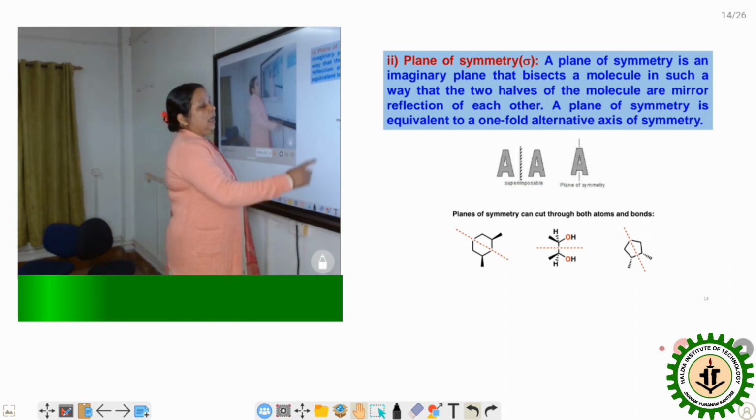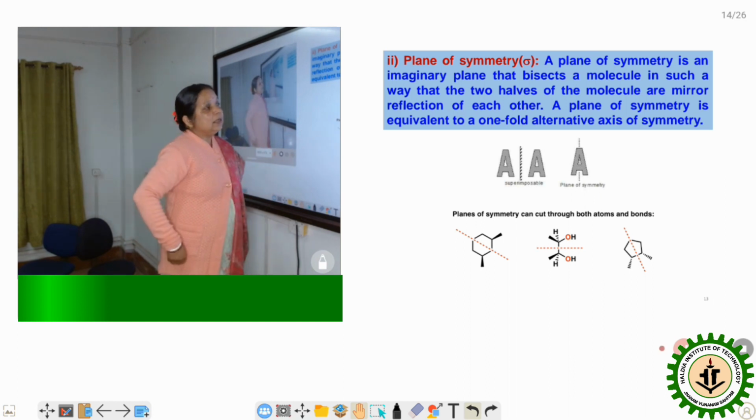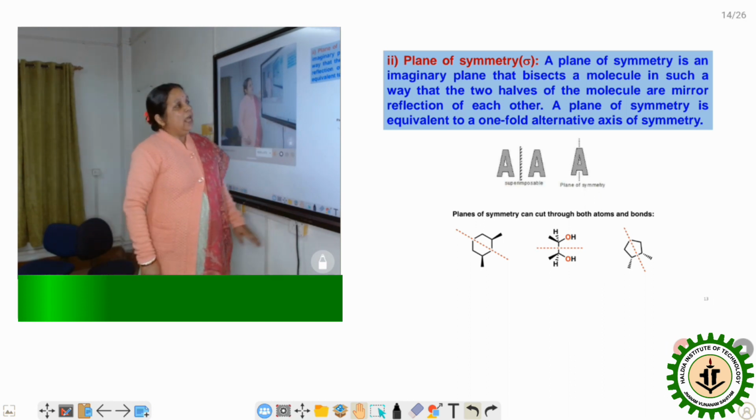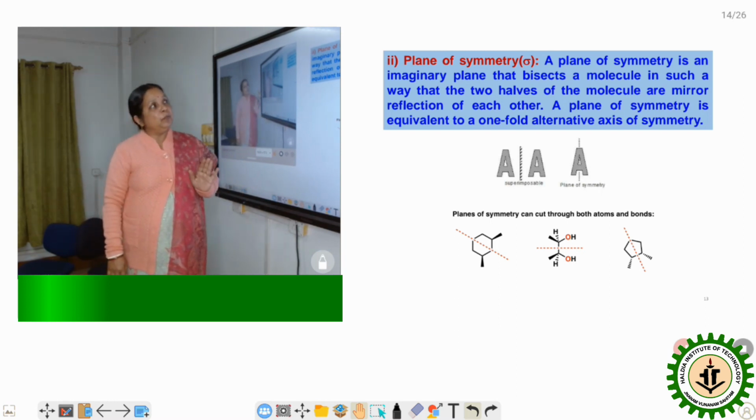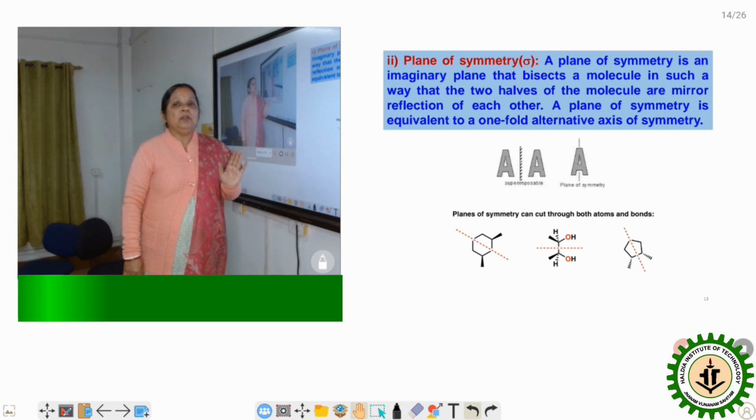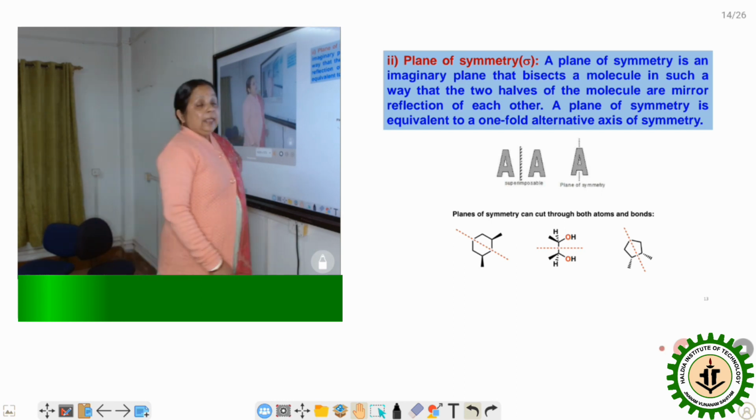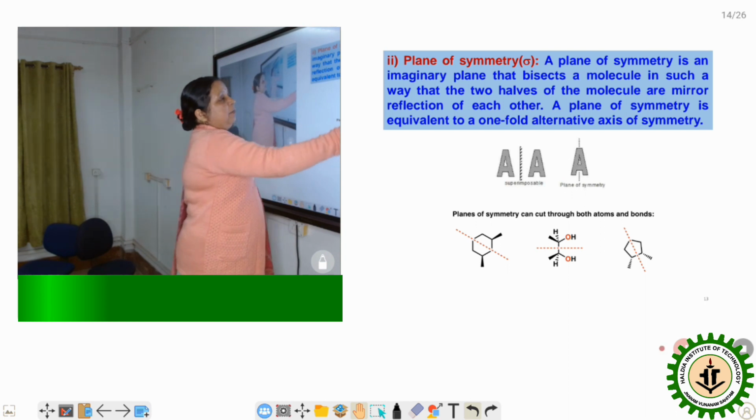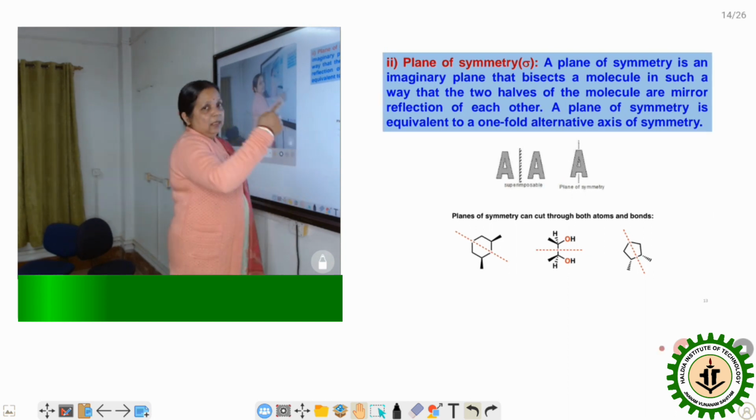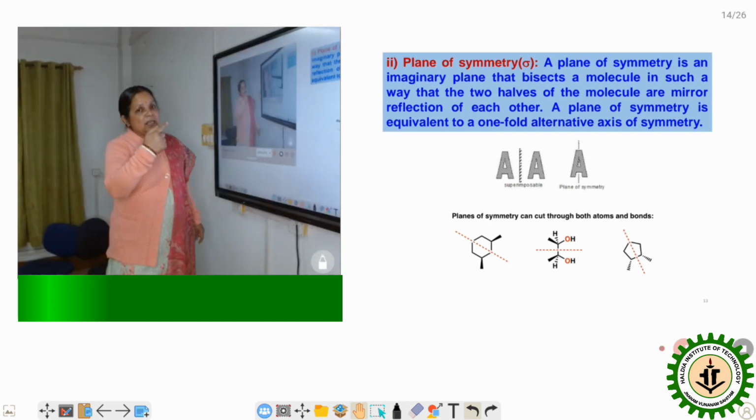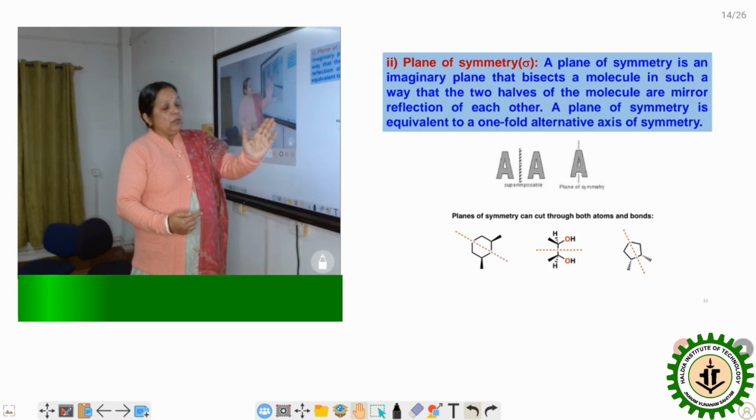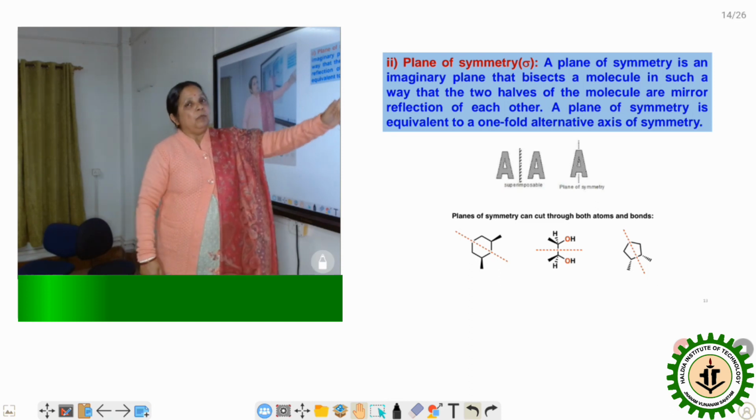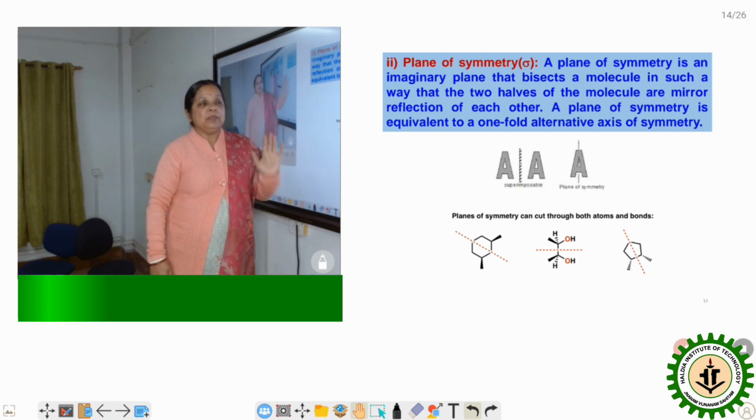For example, here it generates the mirror image, and this mirror image is superimposed. As it is superimposed, we can say the molecule has symmetry present, and here it is a plane of symmetry. Now here, if I take one mirror, or we can write here the imaginary plane, then one half is the mirror image of the other. So we can say the molecule A has a plane of symmetry present.